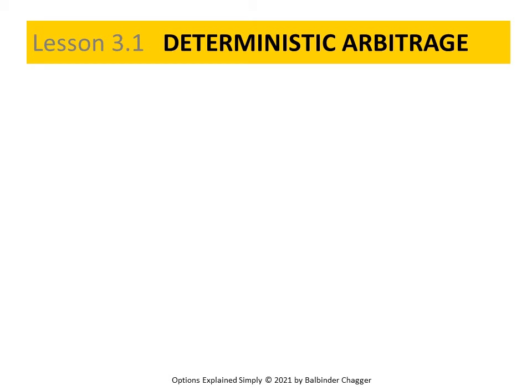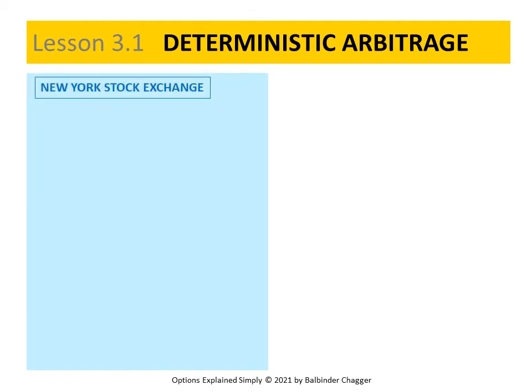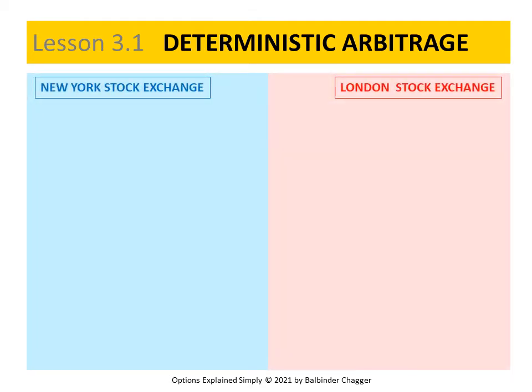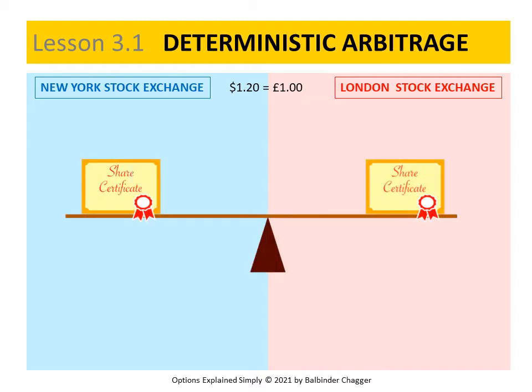Now let's consider another example. This time, a company whose shares trade on the New York Stock Exchange in dollars and also on the London Stock Exchange in pounds. Say the exchange rate is £1 equals $1.2. The company can only have one value, so its shares should only have one value, whether that value is expressed in dollars or in pounds. When the shares in London trade at £10, then the shares in New York ought to trade at $12 for them to have the same value and the prices to be aligned.